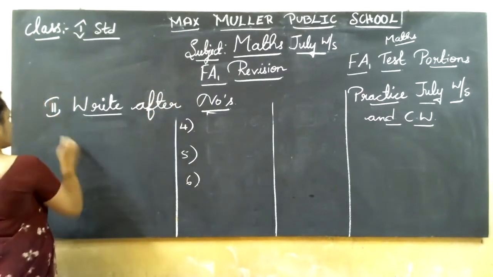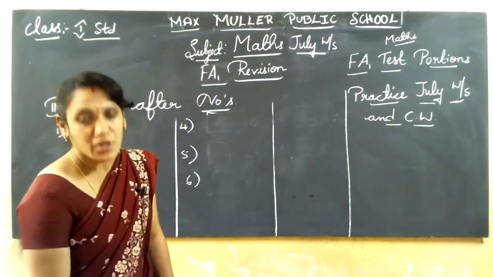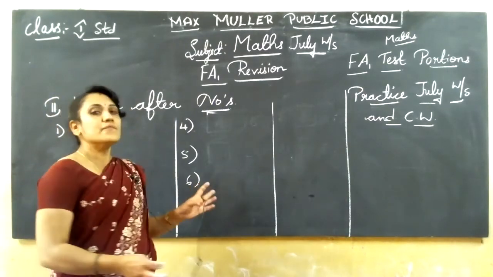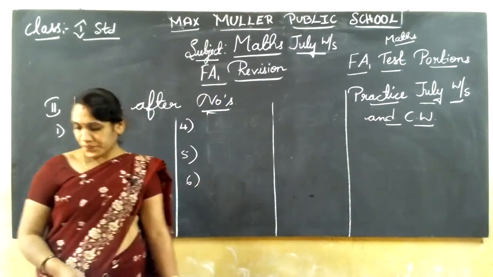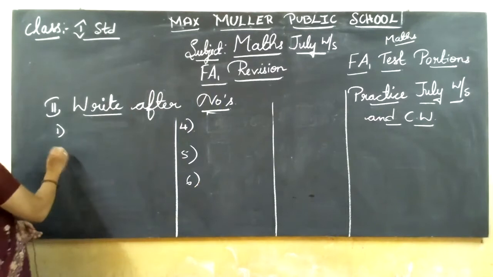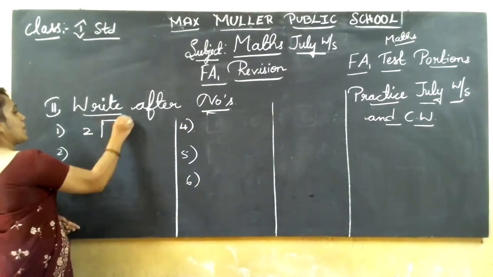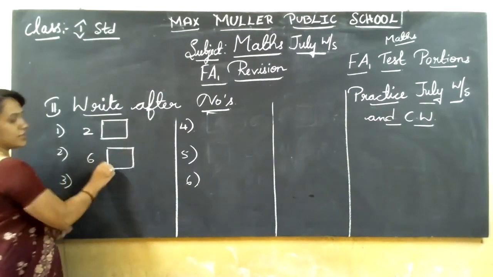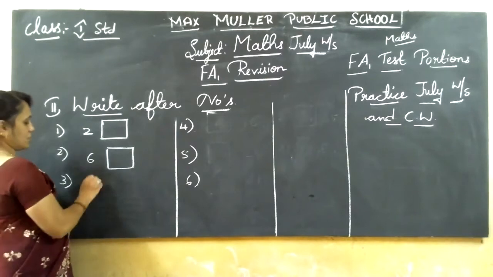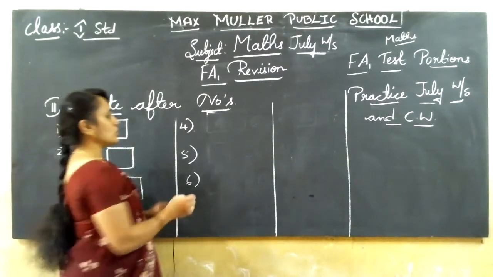These are all worksheet mains we are practicing. Don't get confused about where it is. It's in the PDF notes we have sent. That is the worksheet. Right after numbers. After 2, like this they'll give, but in the test I'll mix up and give. Now I am giving one main full after numbers, one main full before numbers, like that.